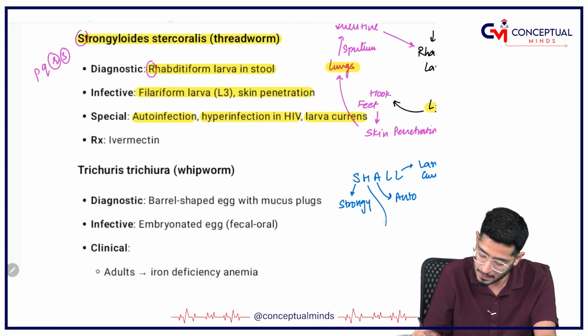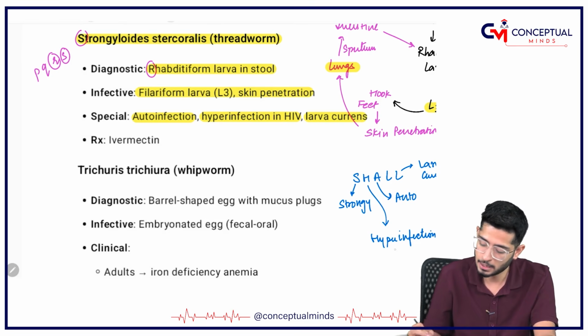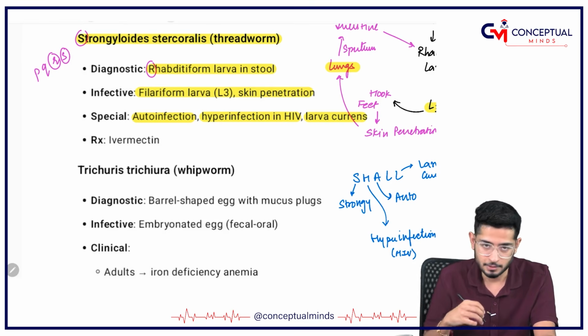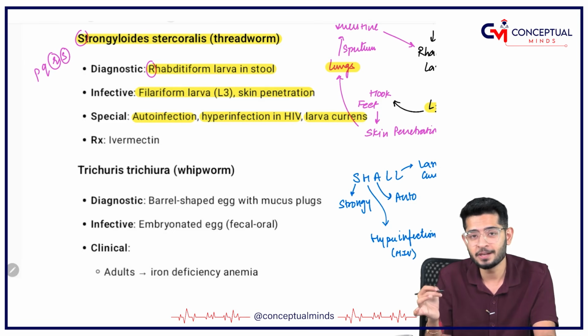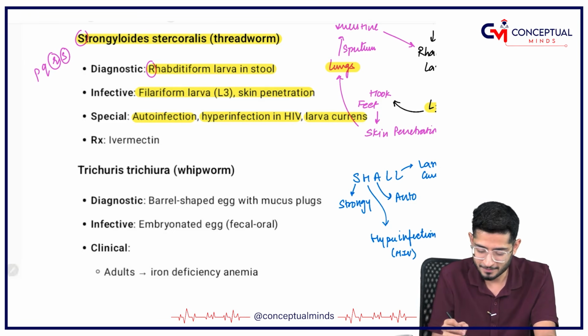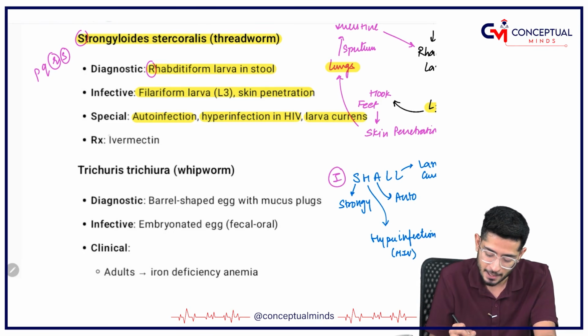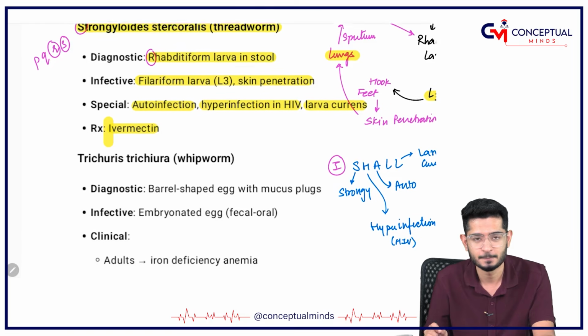And what is this H? H for hyperinfection, especially in the cases of HIV. And what is the drug of choice? So we shall, or I shall, as per your choice. So I shall overcome. So I means ivermectin is the drug of choice.